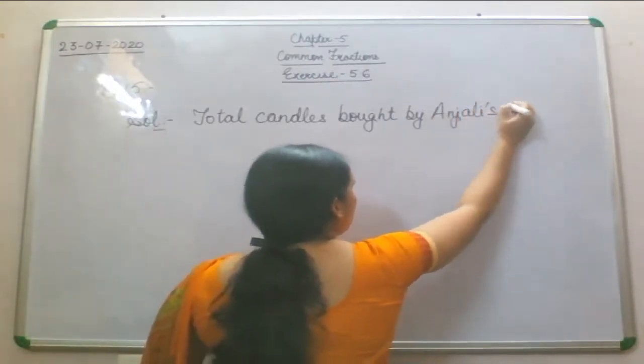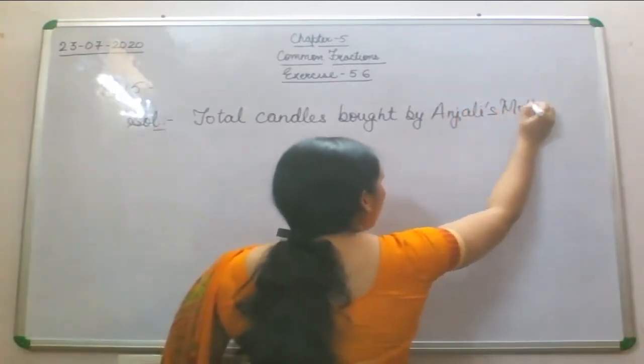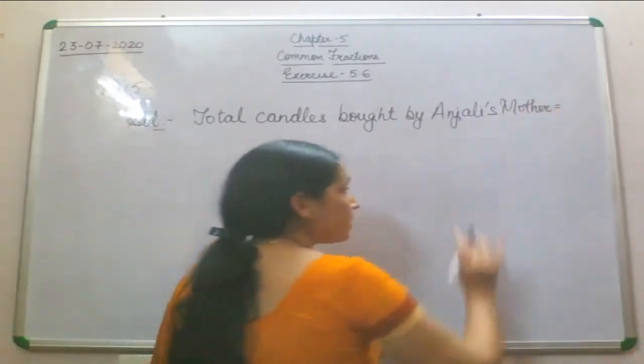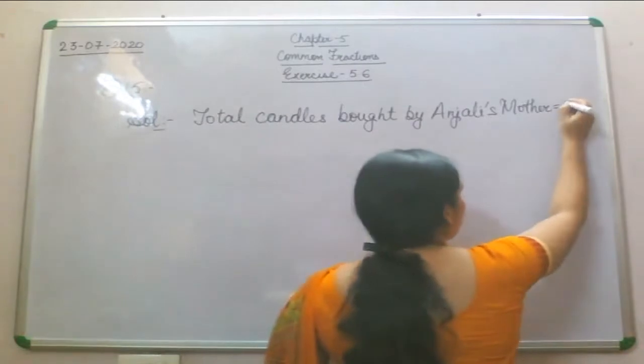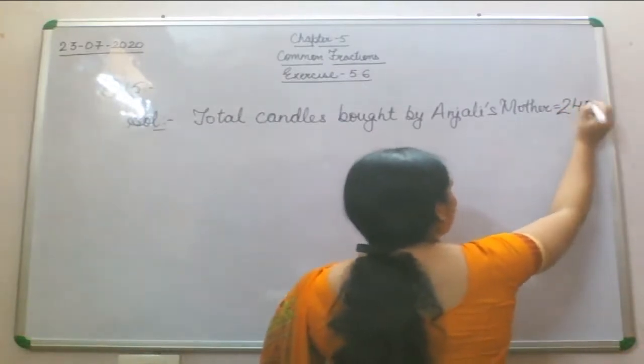Now how many candles were bought by Anjali's mother? That is 240. It means Anjali's mother bought 240 candles.